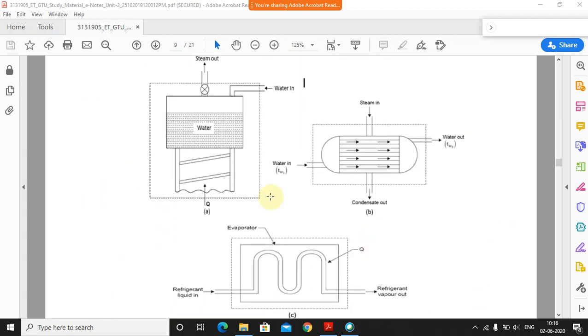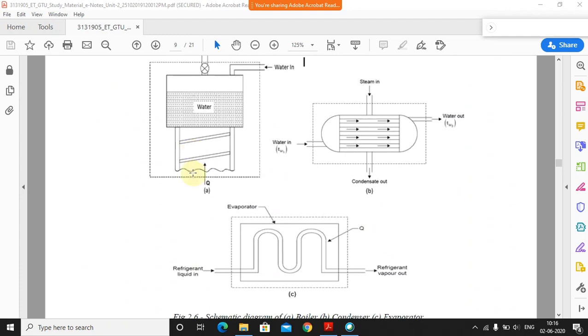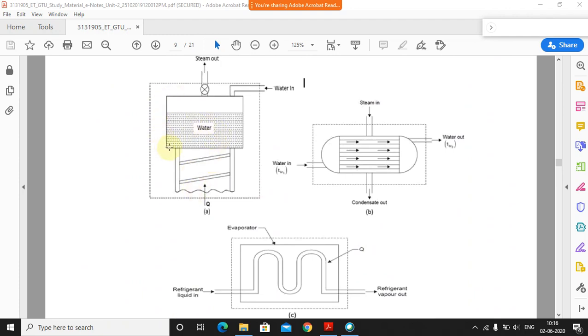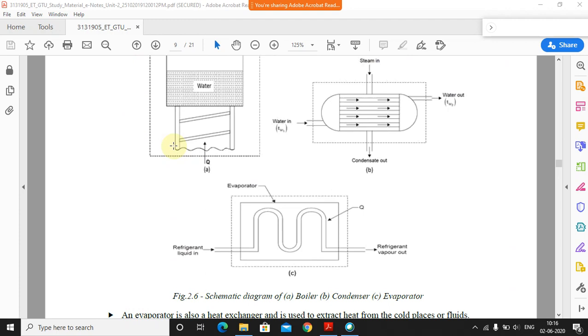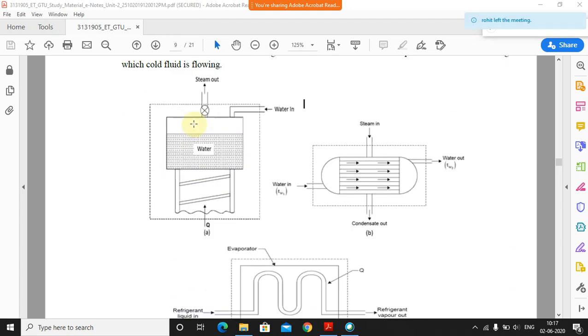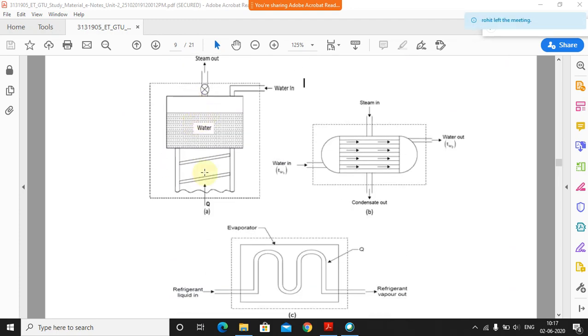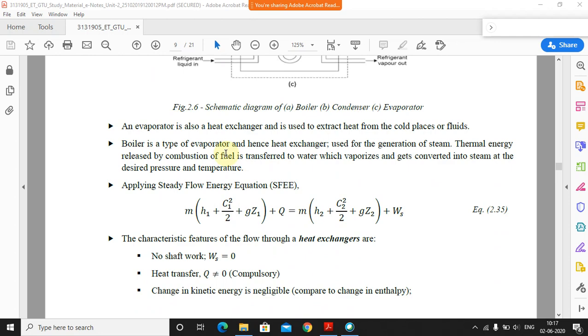Okay, so these are some representations of all the things. Basically this is a boiler. In a boiler, how does it work? The heat will be supplied from here, right? The water is there, the heat is supplied, and the temperature is increased. Because of that, the water is converted into steam, and that goes out through this pipe. This is again an example of a heat exchanger, which is used in the generation of steam.